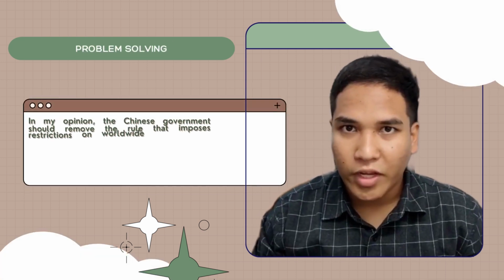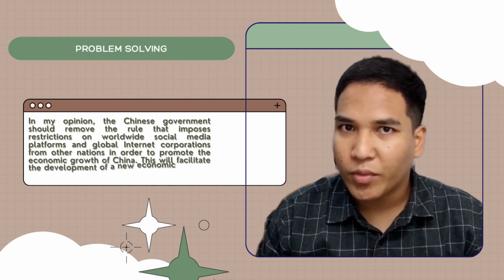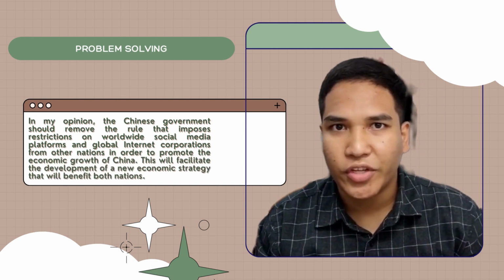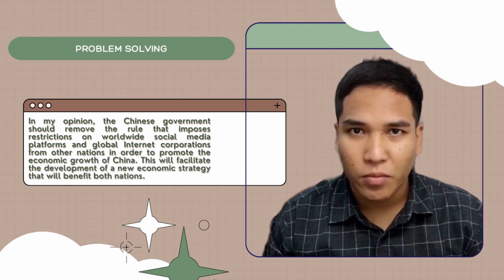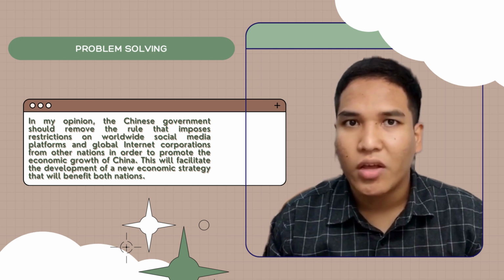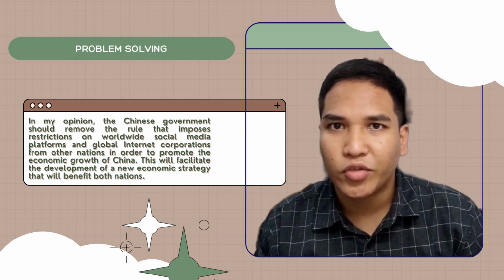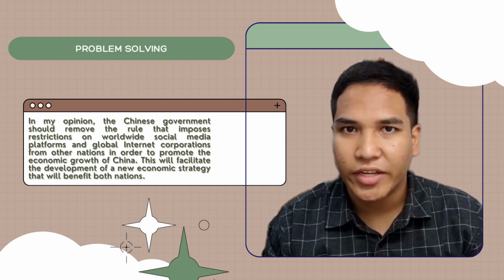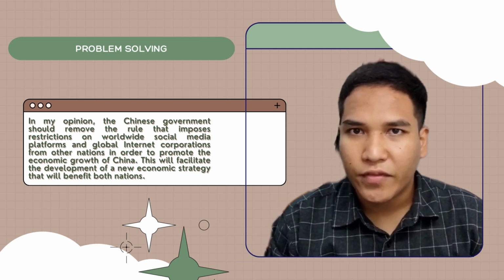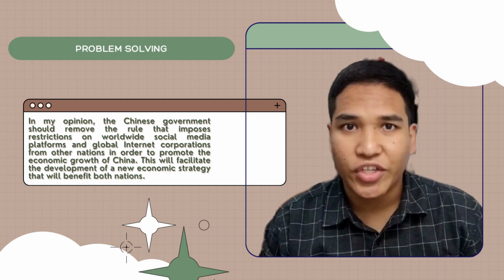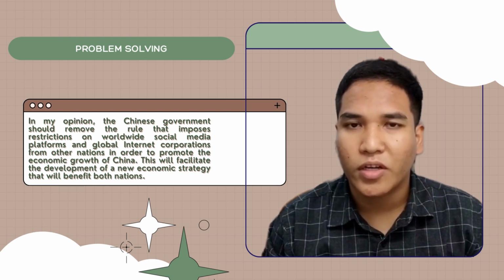For the problem solving, in my opinion, the China government should remove the rule that imposes restriction on worldwide social media platforms and global internet cooperation from other nations in order to promote the economic growth of China. This will facilitate the development of a new economic strategy that will benefit both countries.